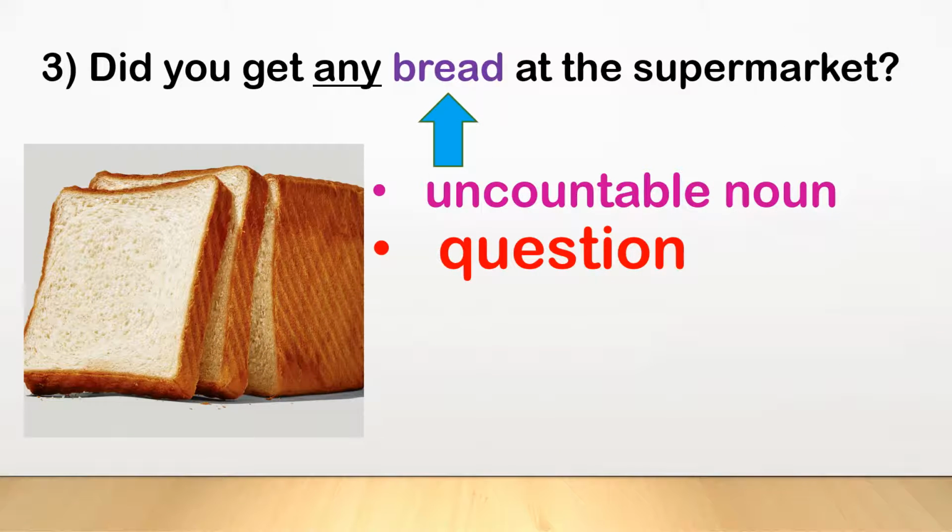Let's see the third example. Did you get any bread at the supermarket? Children, when we ask questions, we use the word any in the sentence. And the word bread is an uncountable noun in the sentence. So, we use the word any in our sentence. And the sentence is, did you get any bread at the supermarket?